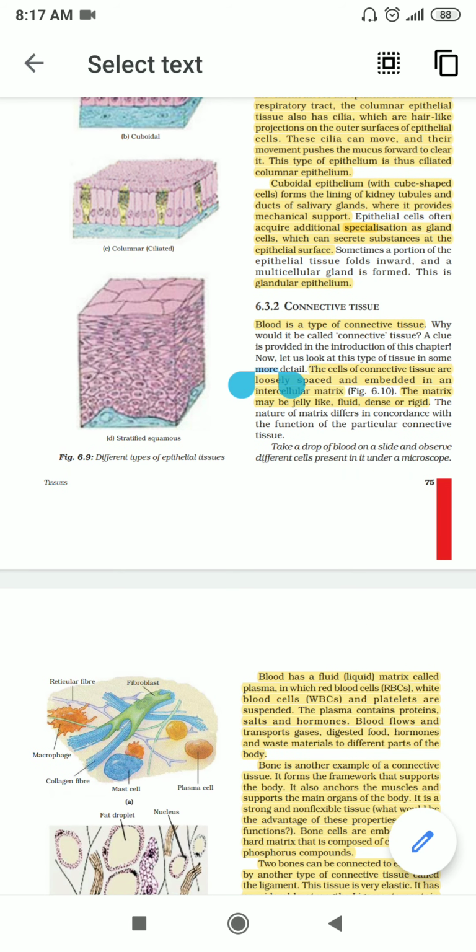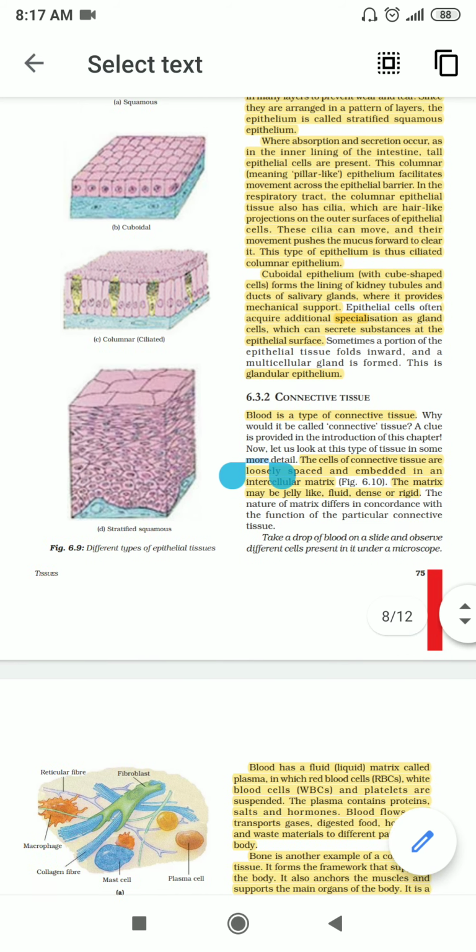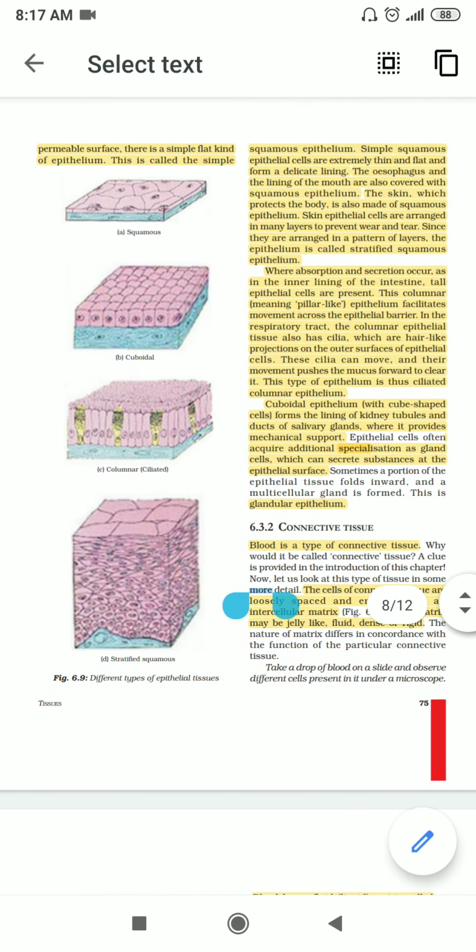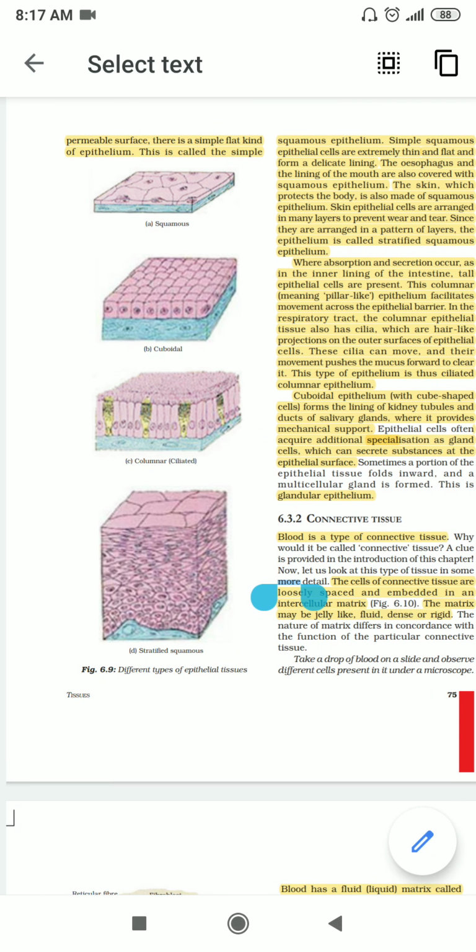For example, salivary glands, mucus glands and digestive glands, where all the secretions take place. So in all those areas glandular epithelium is present. These are your four types of epithelial tissues.